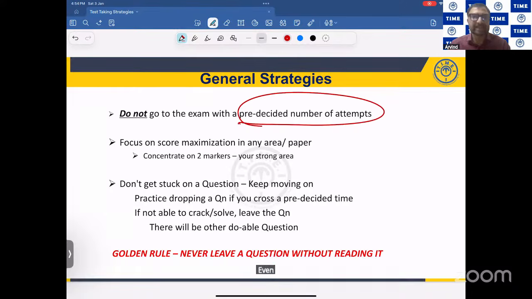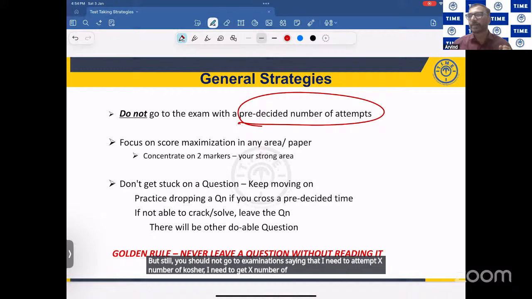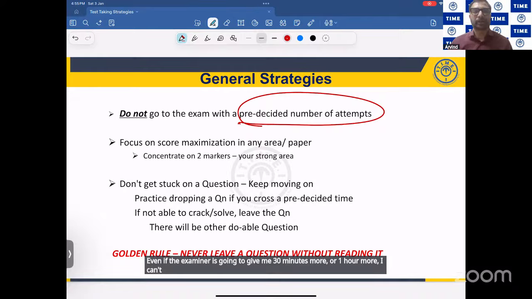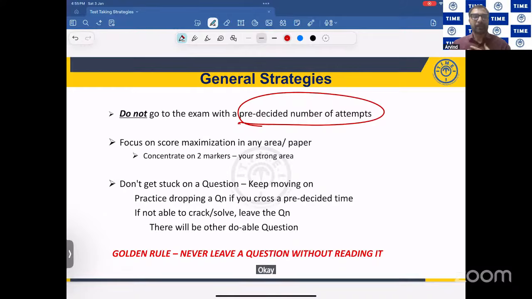Even though in the GATE examination we know the pattern and the difficulty level, you should not go to the examination saying that I need to attempt X number of questions, or I need to get X number of marks. Then how should we go to the exam? After the examination is over, you should get a feeling: I have done my best. Even if the examiner gives me 30 minutes or 1 hour more, I can't do anything better.